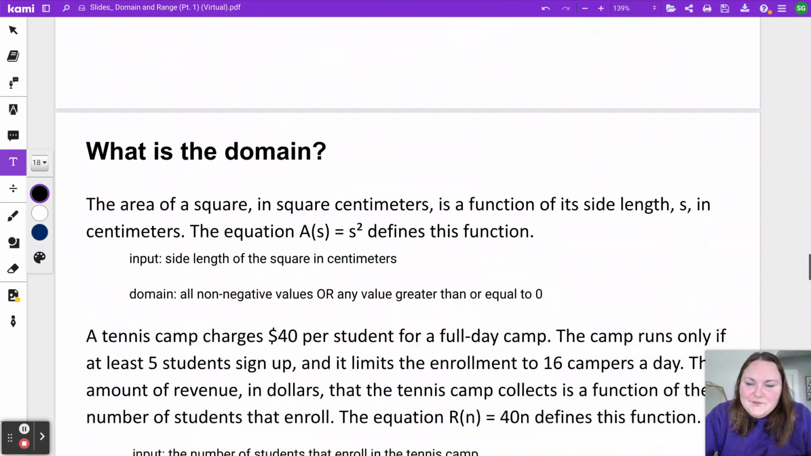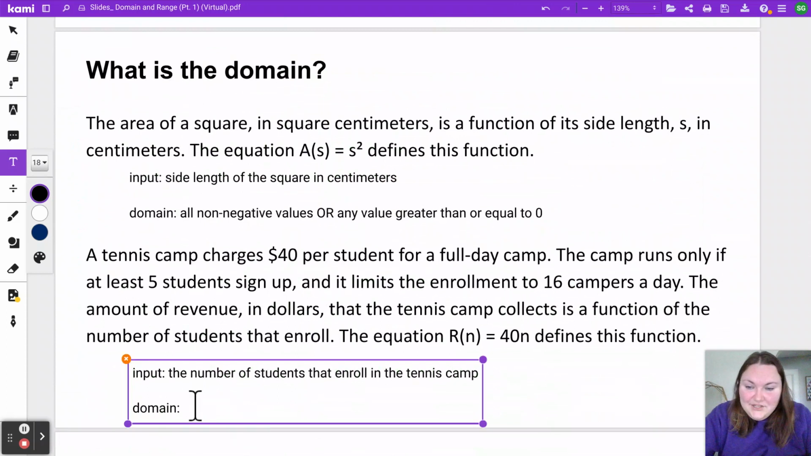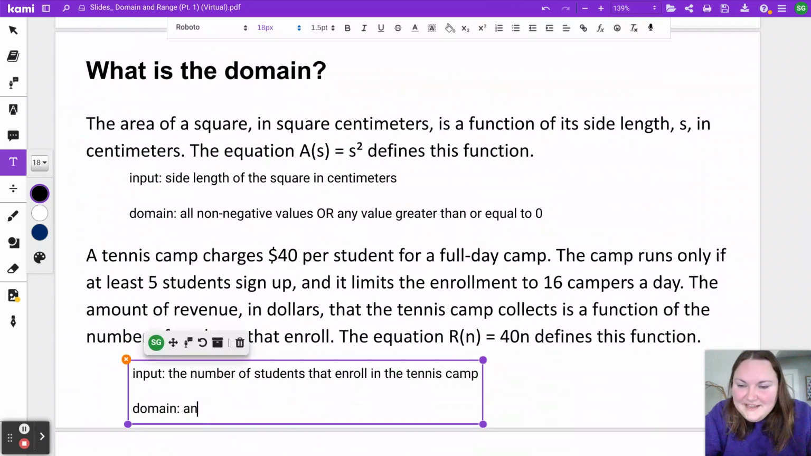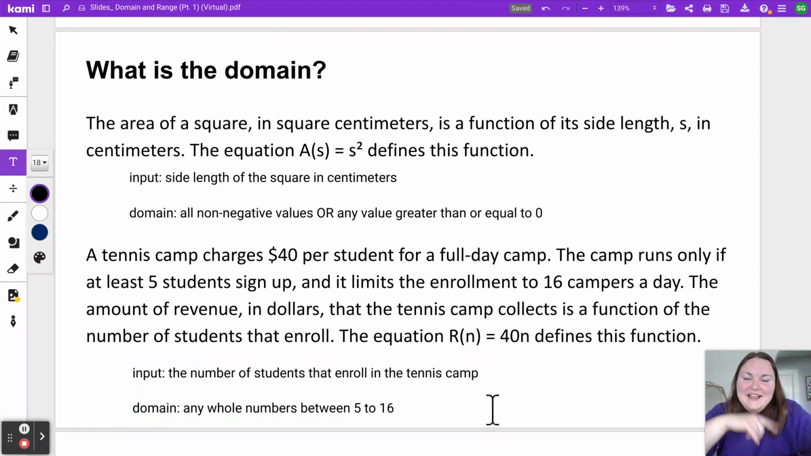A good description for our domain in this situation is we would accept any whole numbers between 5 to 16. Remember, we eliminated the 4 and the 72 because we said we need at least 5 students to sign up and a maximum of 16 students. So that description of what type of numbers our input could be: any whole number between 5 to 16. We're going to continue to practice that description in the second part here.